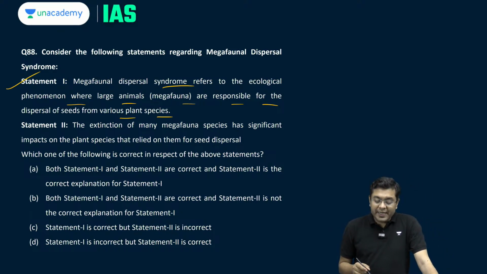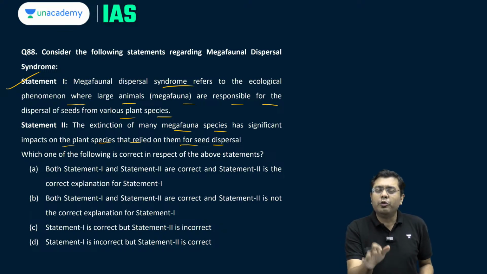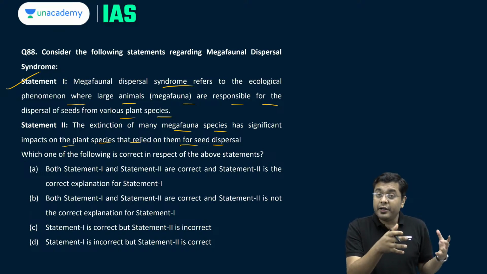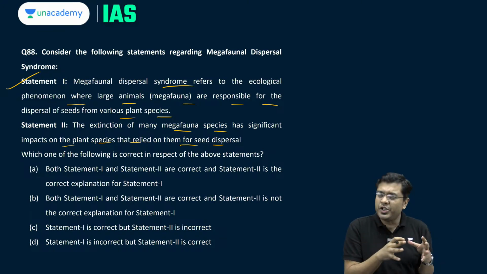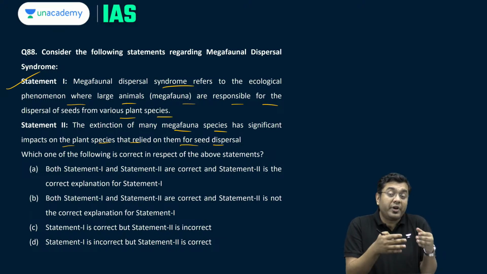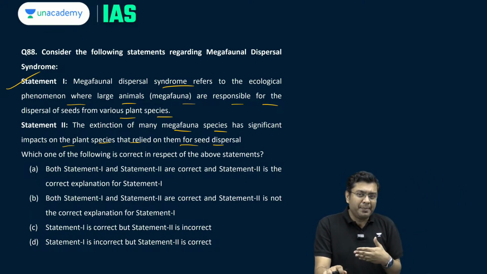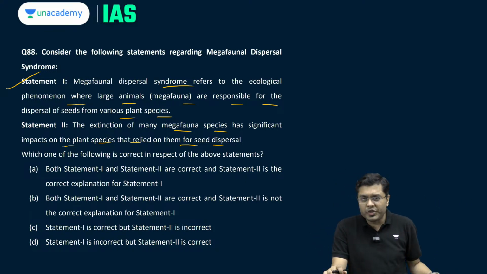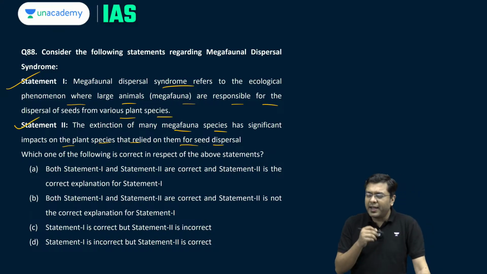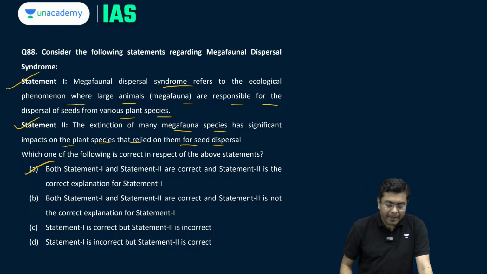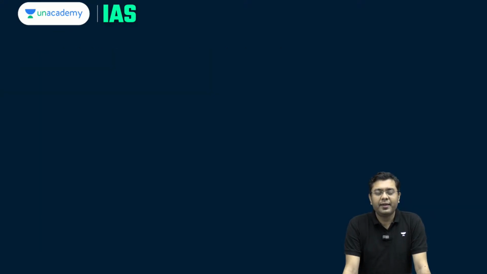Correct. The extinction of many megafauna species has significant impact on the plant species that relied on them for seed dispersal. See, when megafaunal species are experiencing any threat or extinction process, many of the trees which rely on them for germination in far off places get impacted. As a result of that, their population is at risk. So, this is correct and is a correct explanation of statement 1. So, here the answer is A, that is statement 1 and 2 are correct.